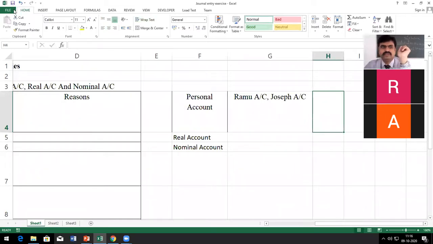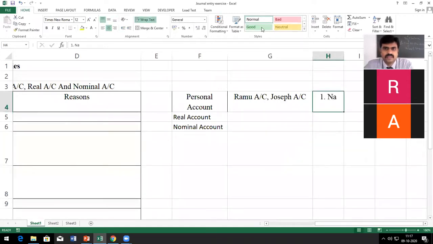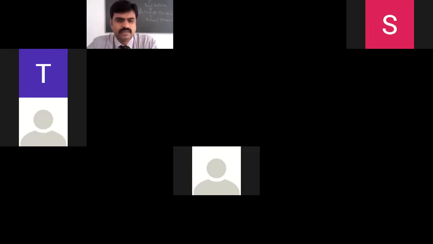Again, in personal account, we have 3 types of accounts, right? What are those? What is the first one? I'll share once again, just to brush you up. If you don't know this, then you cannot understand the exercise I'm doing.